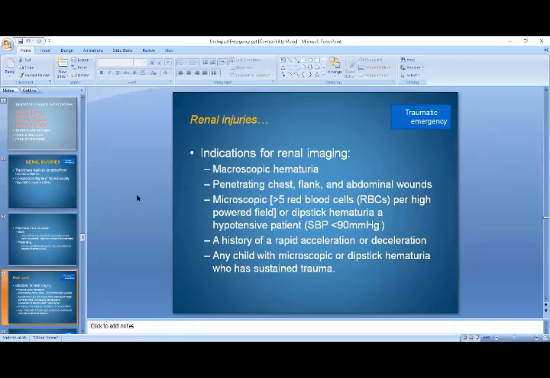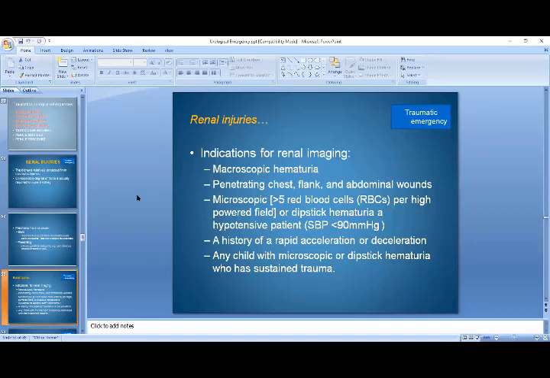Microscopic hematuria, more than 5 red blood cells per high power field or dipstick hematuria in case of a hypotensive patient.